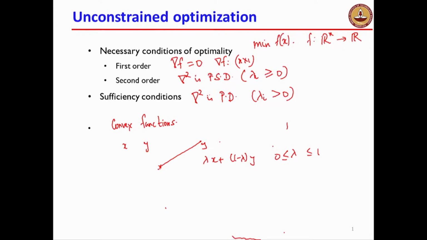If lambda equals 1, you get x. As you vary lambda between 0 and 1, you are basically going along this line segment joining these 2 points. What it says is that if this condition is satisfied, then the function is convex.